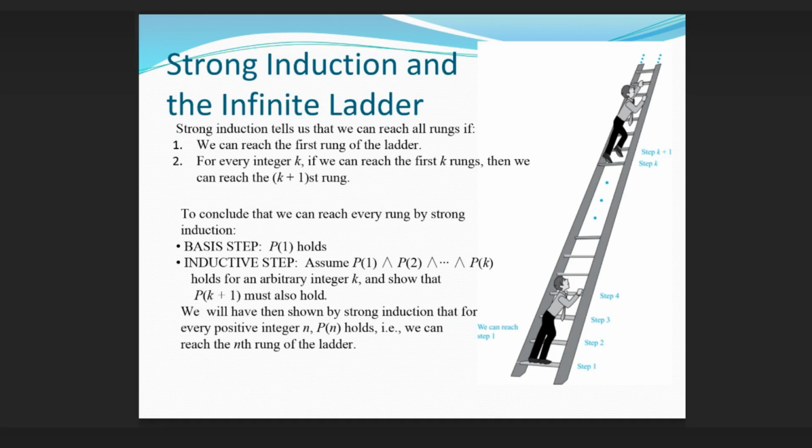Strong induction and the infinite ladder. Strong induction tells us that we can reach all rungs if we can reach the first rung of the ladder, and for every integer k, if we can reach the first k rungs, then we can reach the k+1st rung. To conclude that we can reach every rung by strong induction: Basis step, P(1) holds. Inductive step: assume P(1), P(2), …, P(k) holds for an arbitrary integer k, and show that P(k+1) must also hold. We will have then shown by strong induction that for every positive integer n, P(n) holds, i.e., we can reach the nth rung of the ladder.